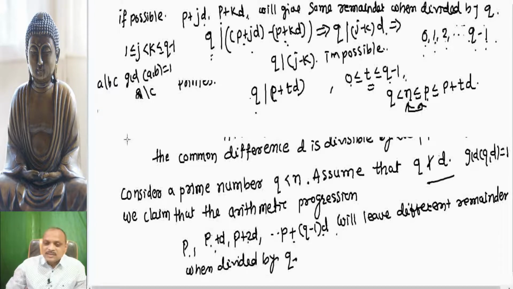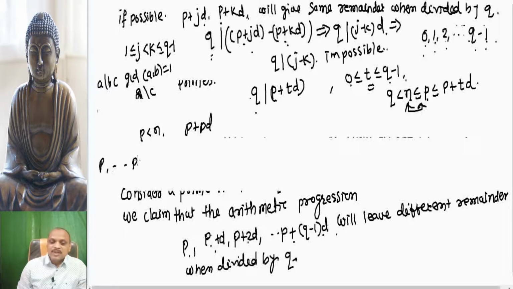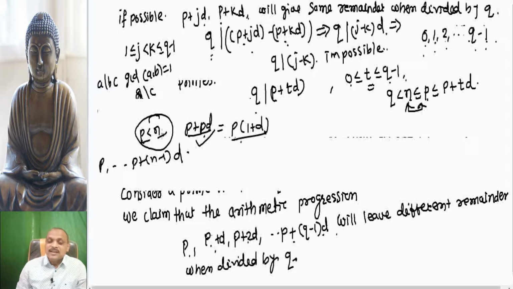If it is not, that means if p is less than n, then the progression contains the number p plus p into d, since the progression contains the numbers p to p plus n minus 1 into d. But p plus p into d equals p into 1 plus d, so this is a composite number, not a prime, and hence p less than n is not possible.